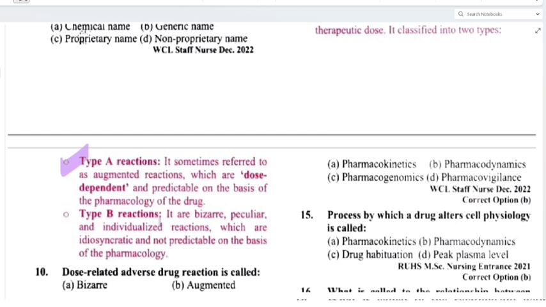Type B reactions are bizarre, peculiar and individualized reactions which are idiosyncratic and not predictable on the basis of the pharmacology. So there are 2 types of reaction, that is type A reaction and type B reaction. Clear?